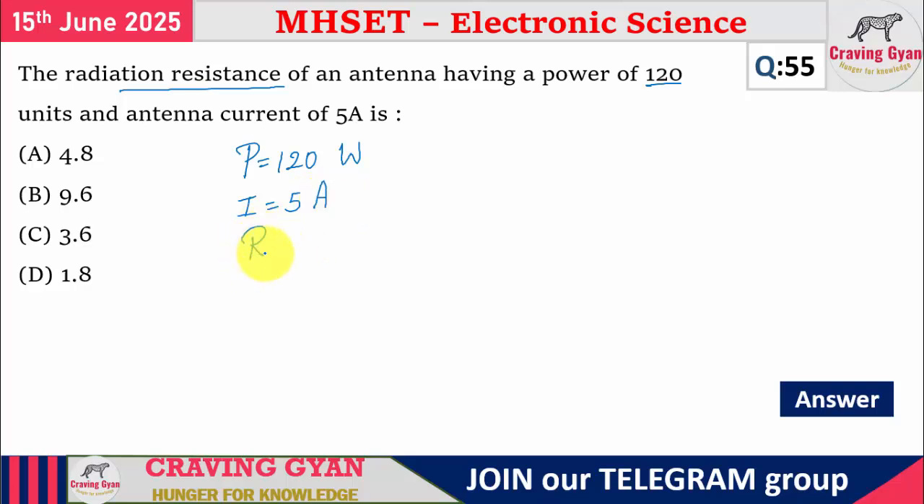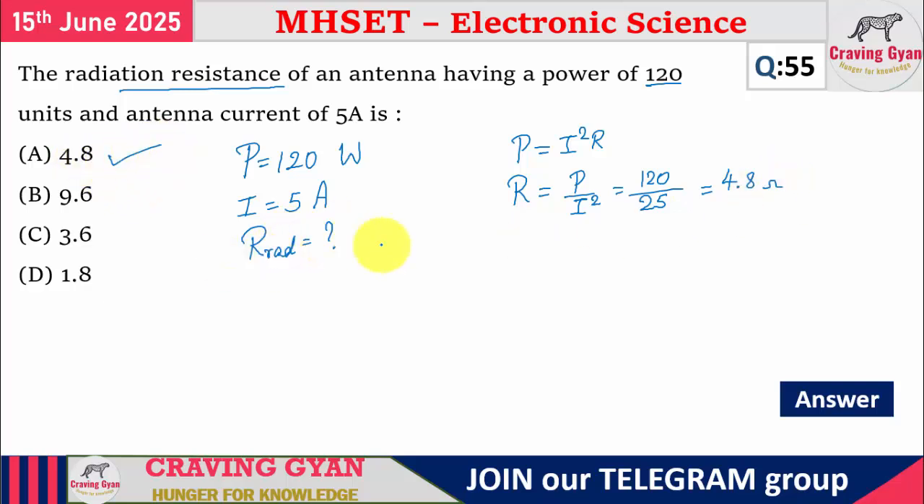What they are asking is the radiation resistance. What is the relation we know between power, current and resistance? P equals I square times R. On rearranging, R equals P divided by I square. What is the power? 120. What is I square? 5 square is 25. 25 for 120, you should get 4.8 ohms. That's it. So for the 55th question, the first option is correct.